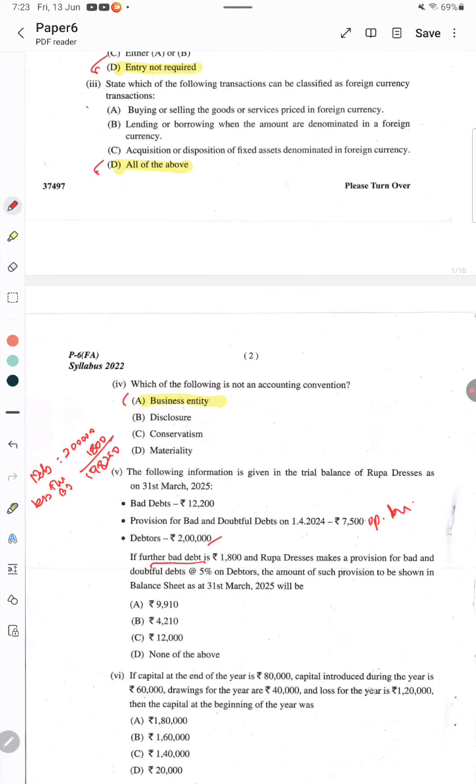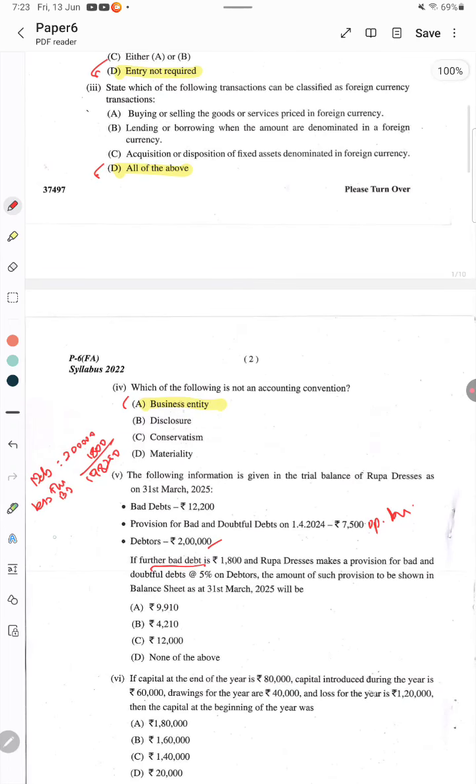On this we have to provide 5% provision for bad debts. So, for the current year, 5% on this balance, 1,98,200 into 5%, that is 9,910. So the provision for bad debts is 9,910. It is to be entered in the balance sheet.